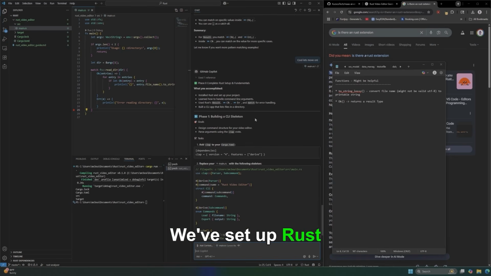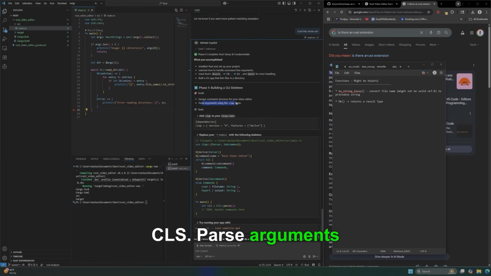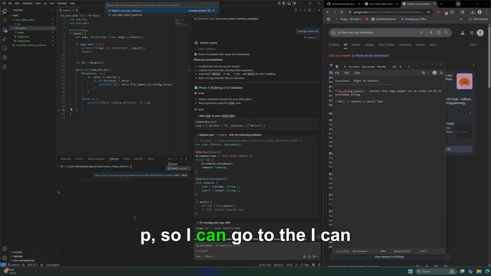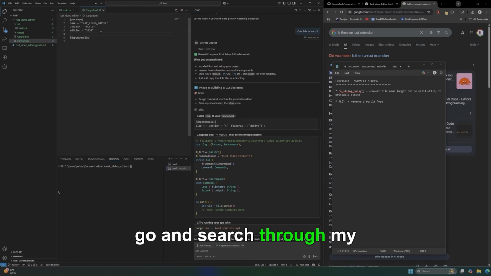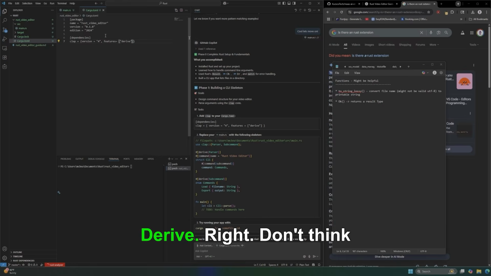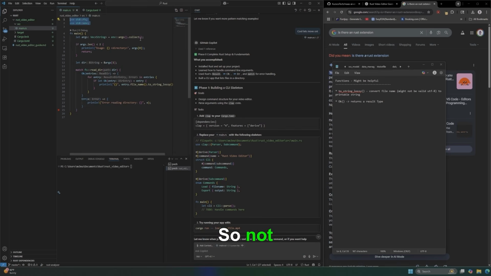We've set up Rust fundamentals, and we're building a CLI that parses arguments using cargo. I did Control P, so I can go and search through my files there. In dependencies, I'm going to add features. Spell that right? Derive. Right. Don't think this is how I'd write this. Replace your main.rs with the following skeleton. So none of that, I guess.